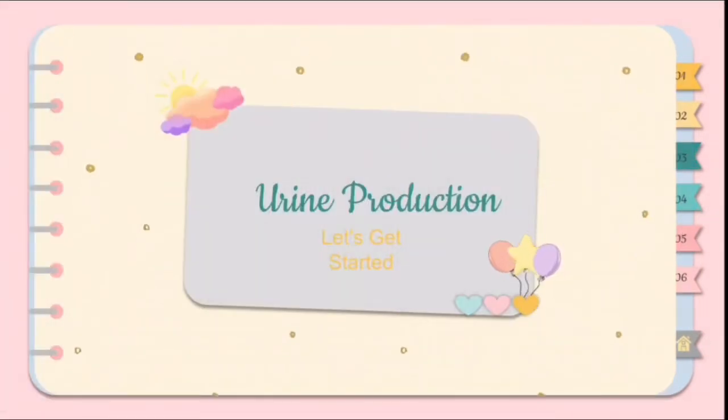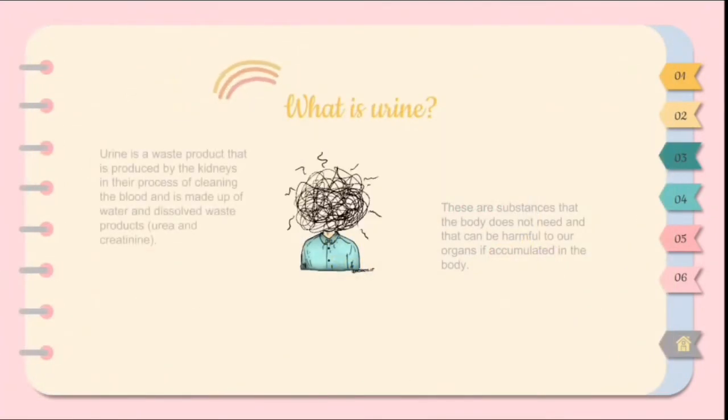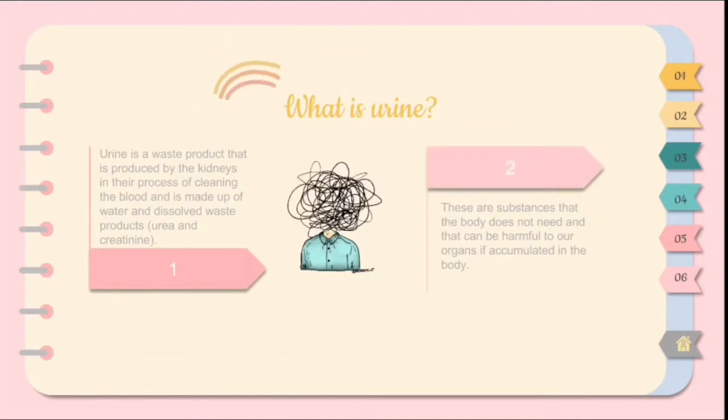I am here to discuss how urine is produced. But first, let us identify what urine is. Urine is a collection of substances that the body does not need, and it is produced in our kidney through cleaning our blood. Urine consists mainly of water and dissolved waste products such as urea and creatinine, as well as excess ions.